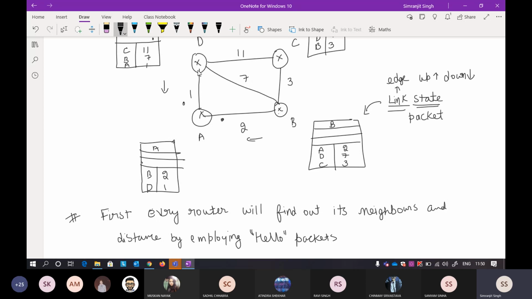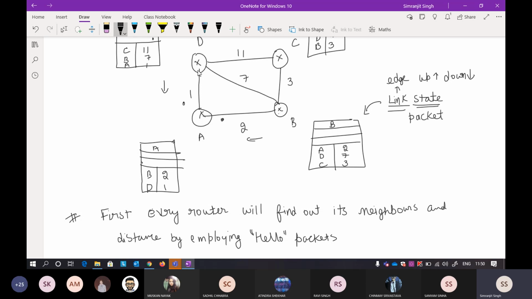If you remember, what happens in Bellman-Ford is that there will be one step, then again you have to apply the algorithm a second time, and again a third time if there are 4 nodes. In the end you will get the shortest path for all pairs.